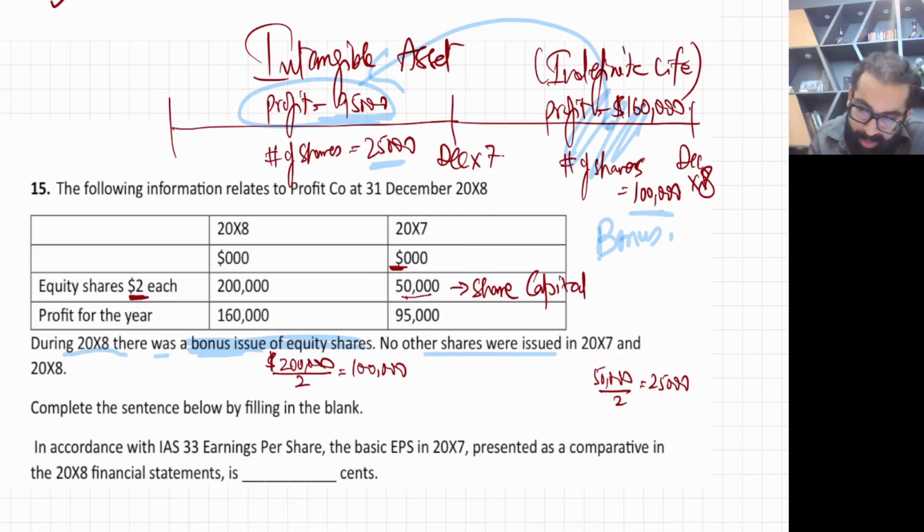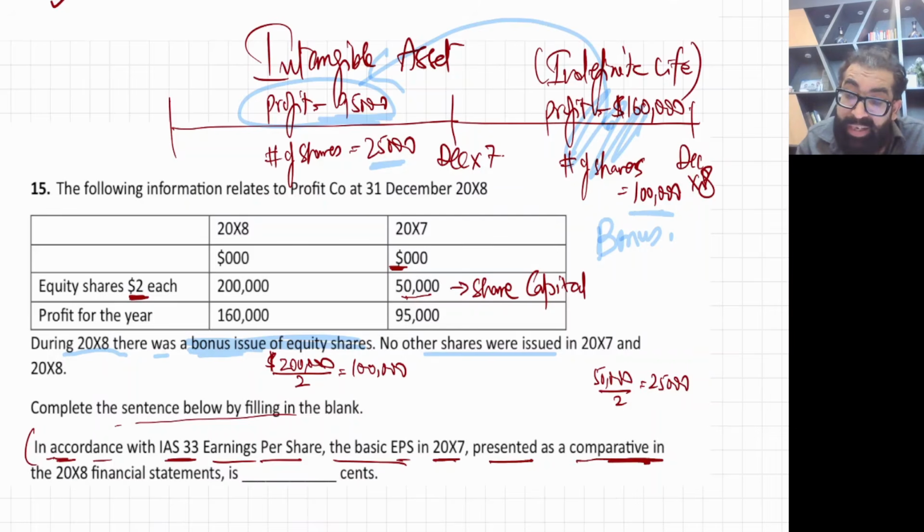So read the requirement. Complete the sentence below. Read very carefully, please. This is the last question of today's class. In accordance with IAS 33, earnings per share, the basic EPS in 2007 presented as a comparative in the 2008 financial statements. What does it mean? That means when you are presenting the 2008 financial statements, you will show last year's comparative EPS. So how do we calculate it?